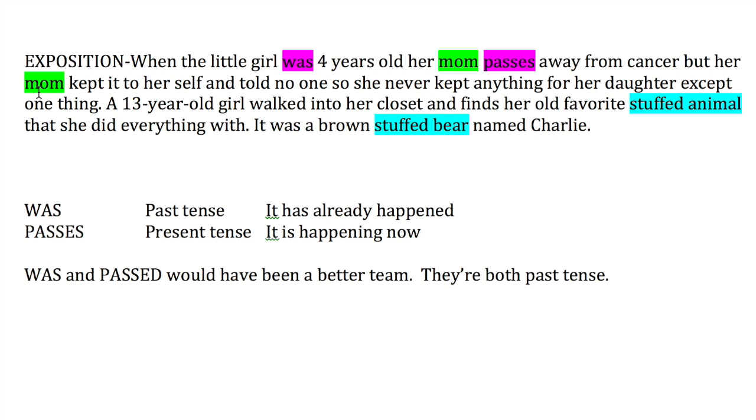When the little girl was 4 years old, her mom passes away from cancer, but her mom kept it to herself and told no one. So she never kept anything for her daughter except one thing. A 13-year-old girl walked into her closet and finds her old favorite stuffed animal that she did everything with. It was a brown stuffed bear named Charlie.